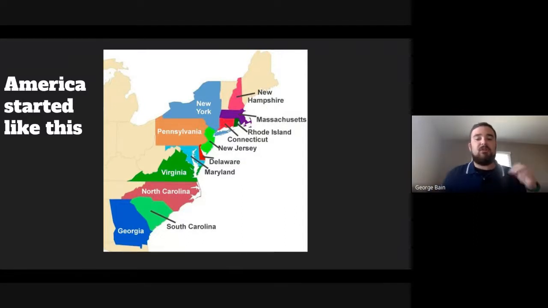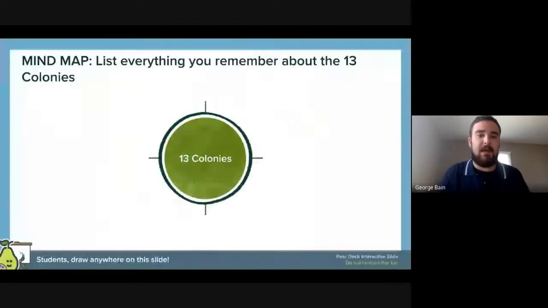To help jog your memories, what I want you all to do right now is a mind map. In your Pear Deck, the topic is going to be 13 colonies. I want you to list everything that you remember about the 13 colonies. It can be one thing, it can be 10 things, just whatever you remember. I'm going to set a 2-minute timer, and your goal is to type for that whole 2 minutes, as many things as you can think of.